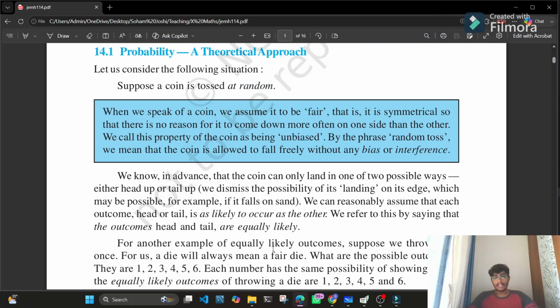When we toss a coin, the coin has two sides, right? That is the heads and the tails. When we toss a coin, we cannot predict whether it would be a head or a tail. We just take a guess, that okay, it can be heads or it can be tails, right? But there are possibilities of getting both heads and tails equally, because there are only two possibilities that we have in the case of tossing a coin. That is, either I would get a head, or I would get a tail, right?